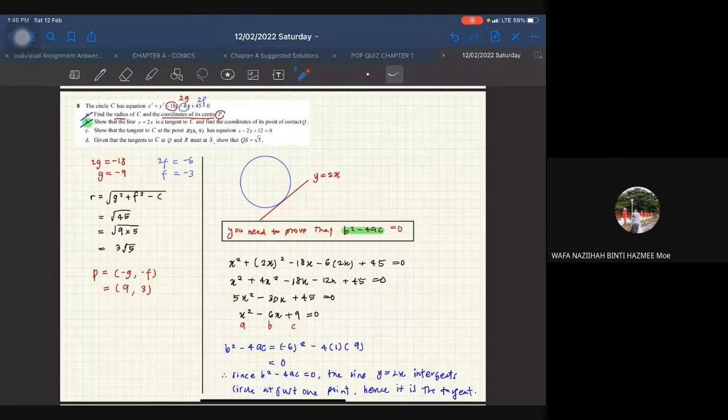That is for part C. And then part D asks us to find the coordinate of intersection between the two tangent lines we found earlier, and then show that QS is equal to root 35. So that is question number 8.